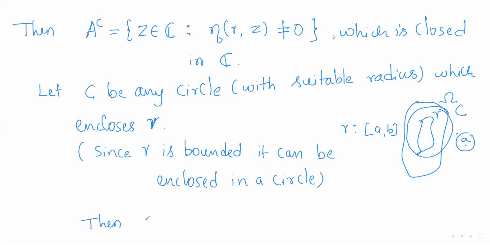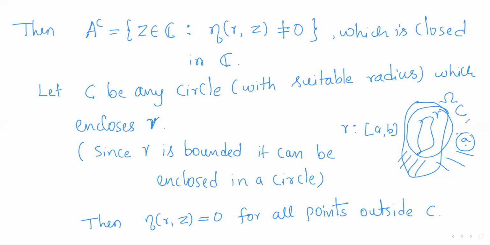Then the index of z with respect to gamma will be 0 for all points outside C. Outside C, I can call it the exterior of C. So for all points in the exterior of C, the index is 0. But all those points are considered in the set A. So the exterior of C will be contained in A.